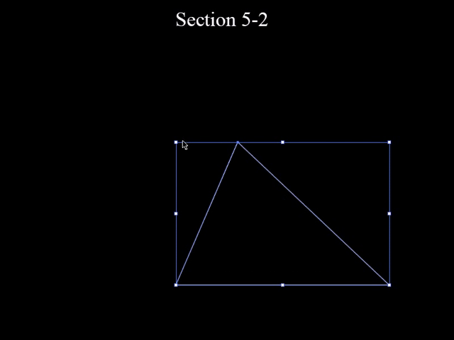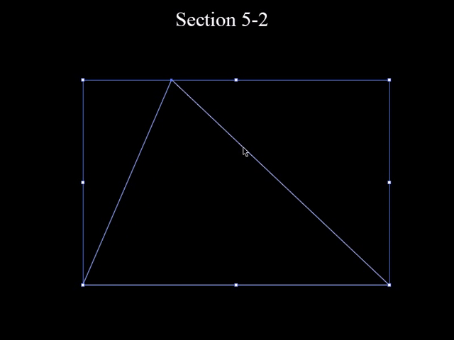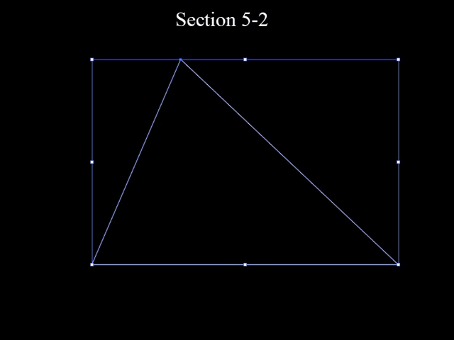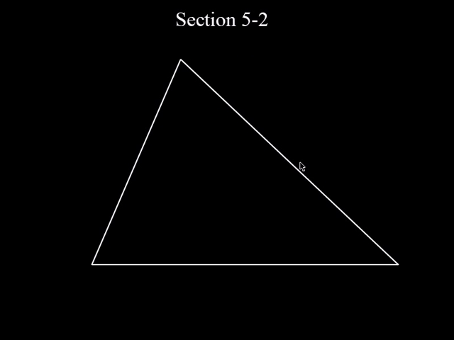All right, section 5.2. We are going to do kind of the same thing that we did in section 5.1. We're still going to use this triangle, and we might as well use the same looking triangle just to be consistent. This doesn't just work with a triangle that looks like this. I could have used an obtuse triangle, or a right triangle. I just happen to use a triangle that looks like this, just to be consistent, I guess.